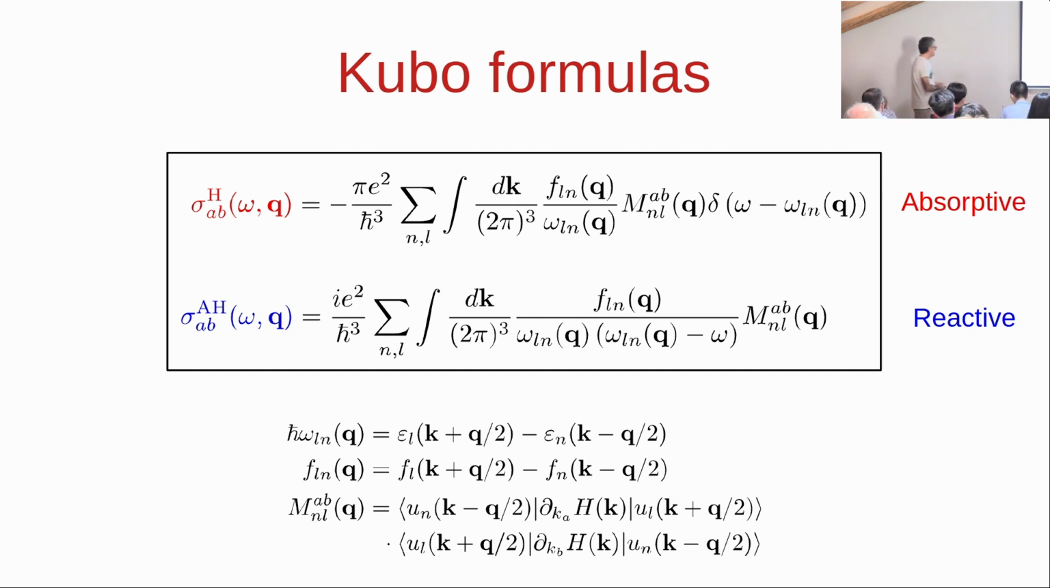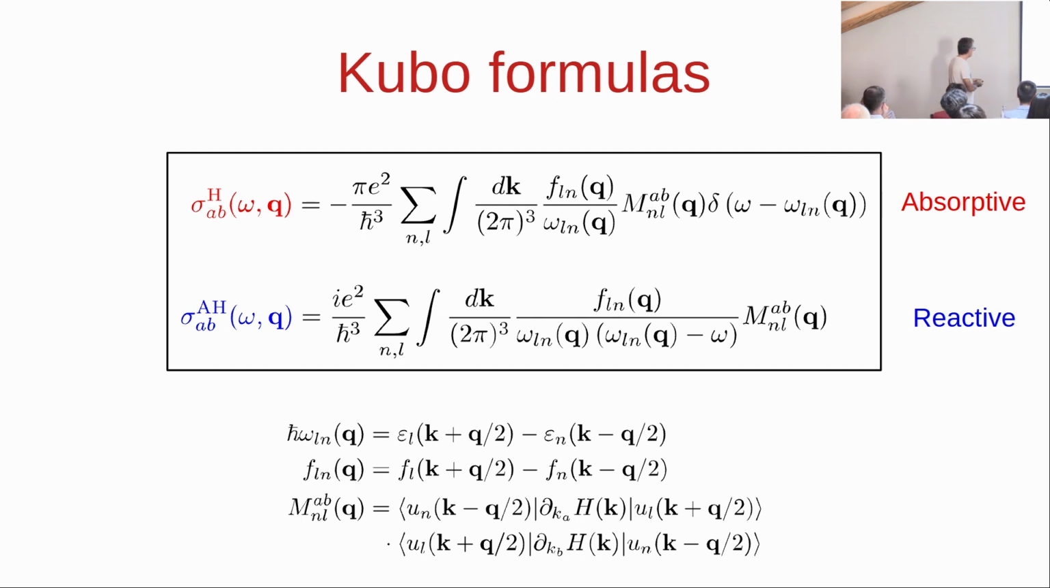So basically what do we have here? We have some energy denominators. By the way, it's a sum over N and L states. The N states are at k minus q over 2. So k is the crystal momentum, q is the wave vector of light. The L states are at k plus q over 2. Omega Ln is their energy difference in the denominator. There is a difference in occupation factors in the numerator. And then there is an optical matrix element in this last line here.